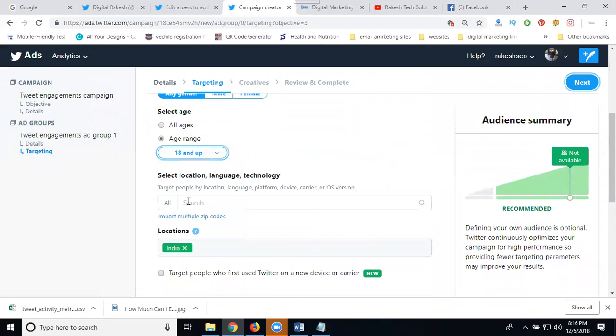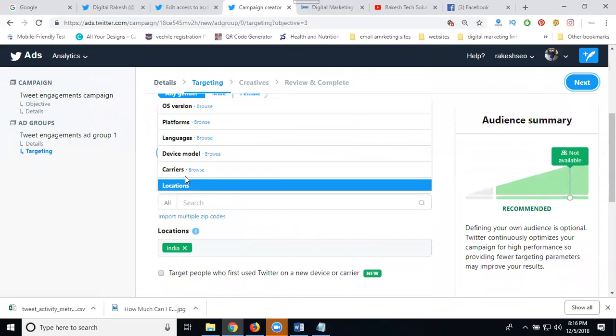Based on the ad you create, select the people. Suppose you select 13 years, it is no use. Always select the age for which people are eligible, set by your posting purpose. Select here.